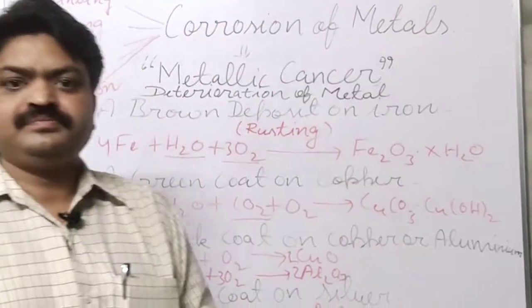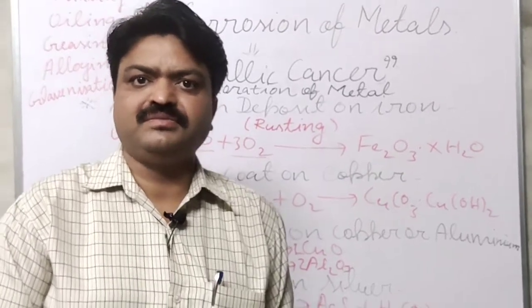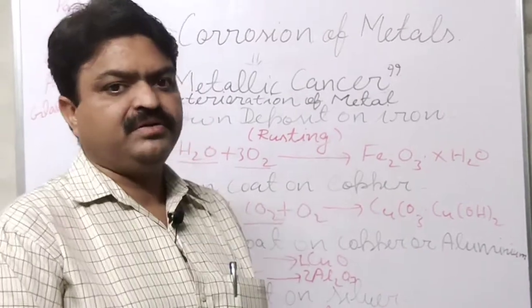Now corrosion is beneficial. How? Means it is a beneficial process. How, student? In two ways, student.